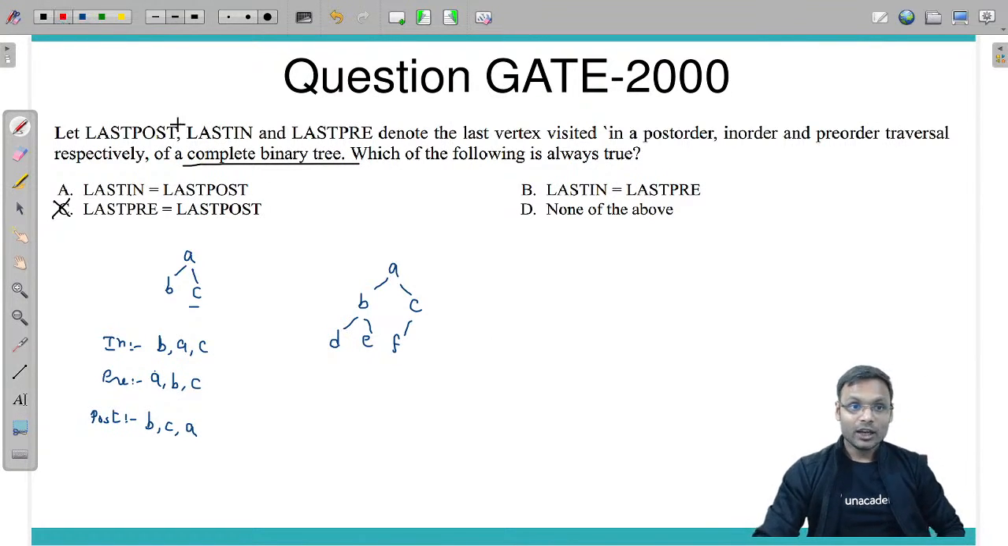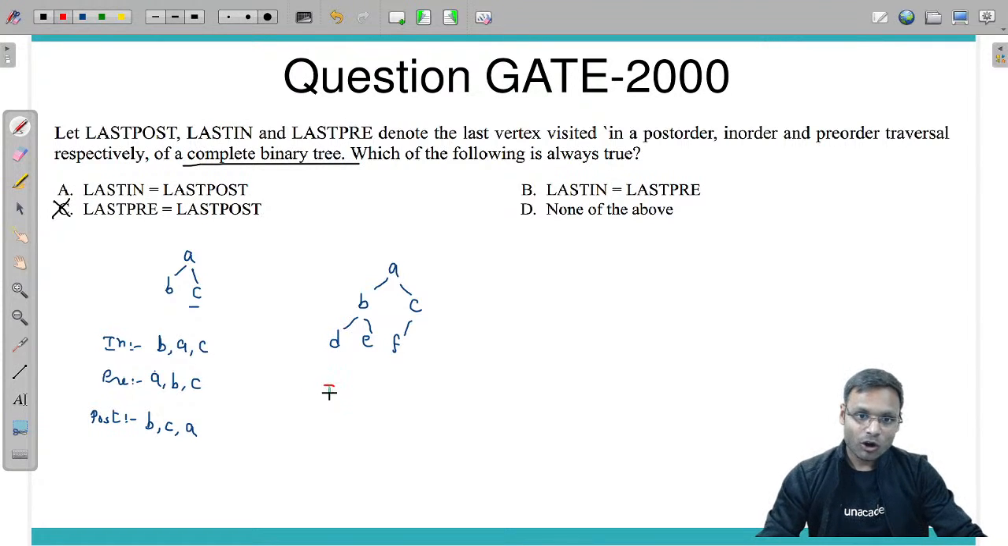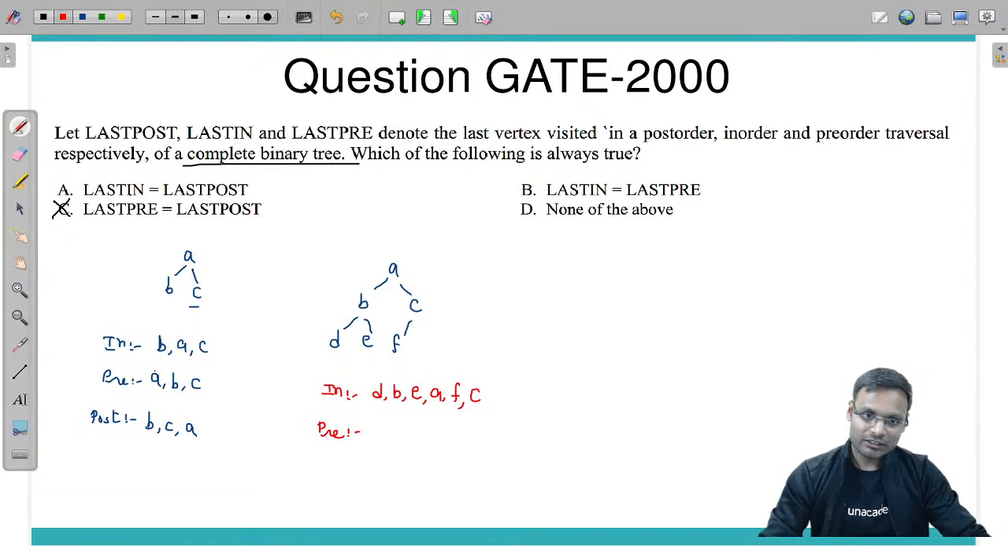Now tell me, what is the in-order traversal? In-order traversal will be D, B, E, A, F and C, and pre-order traversal will be A, B, D, E, C and F. In-order, pre-order, last symbol matching?